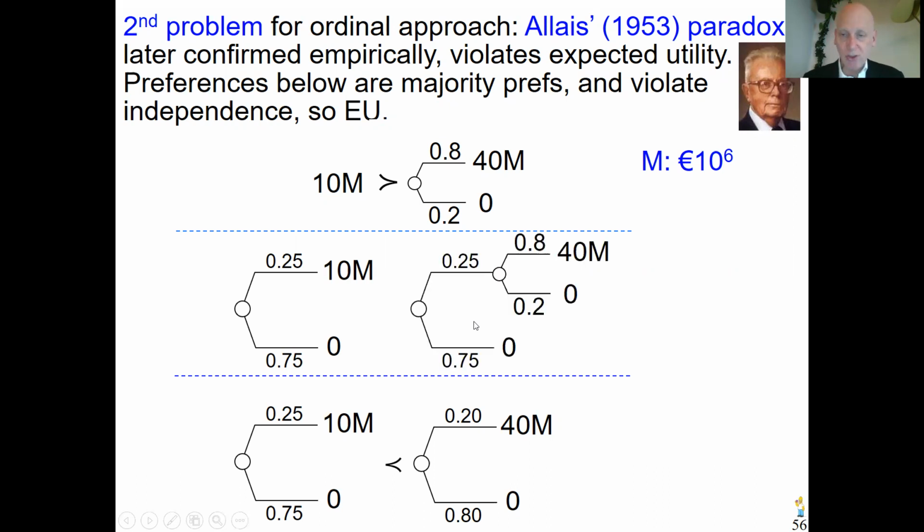The right option is a two-stage gamble. With 0.75 probability it goes down, you get nothing. With 0.25 probability it goes up, and then, when you're there, with 0.8 probability you get 40 million, or nothing otherwise. And now I ask you in this third situation, what is your preference? You can pause the video and then listen up again. So I'm going to discuss all kinds of preferences here.